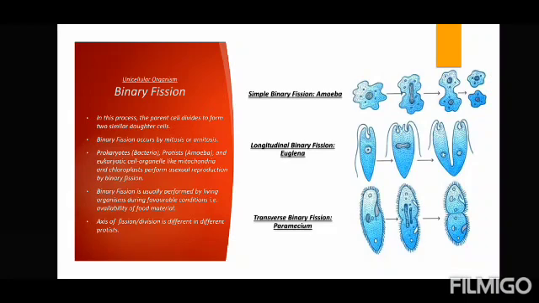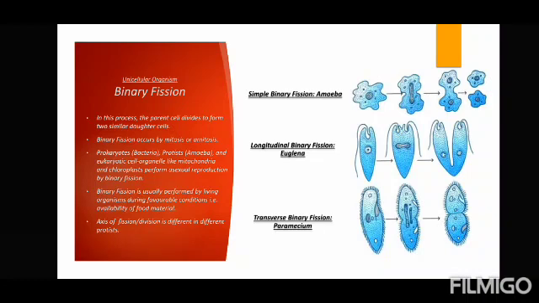Now, how does binary fission take place in a unicellular organism? Correct? This is basically shown in organisms like amoeba, euglena and paramecium. You will see that one cell is divided into two cells. That is why it is called binary fission. It means you are breaking a cell into two.